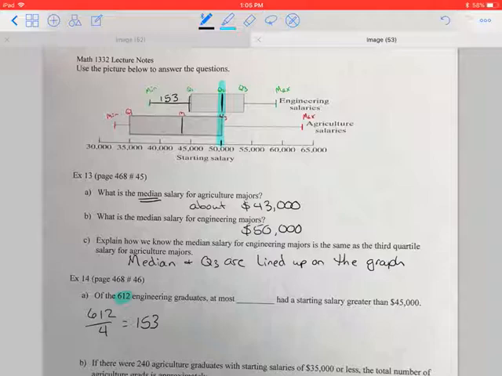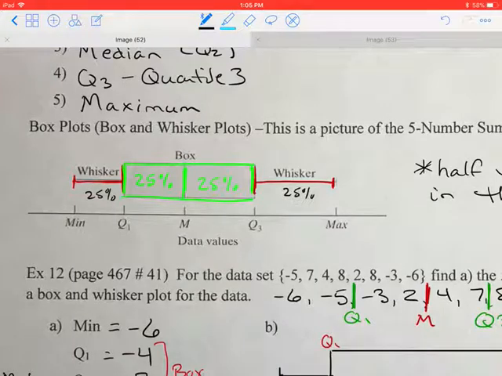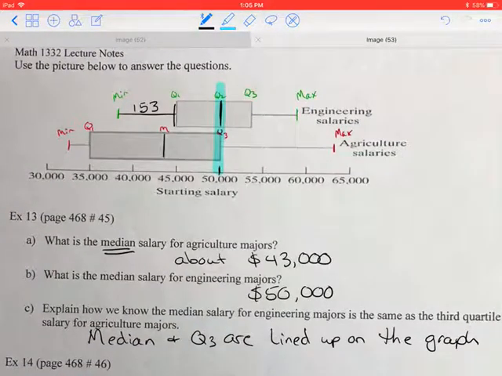So for a second, I'm going to go back to the other page. If you look at this example, 25% here, 25% here, 25% in each side of the box. So I'm taking my data and splitting it into 4 pieces. And then I know that each of these would have 153 people in it. Okay, so there's that idea of a quartile.